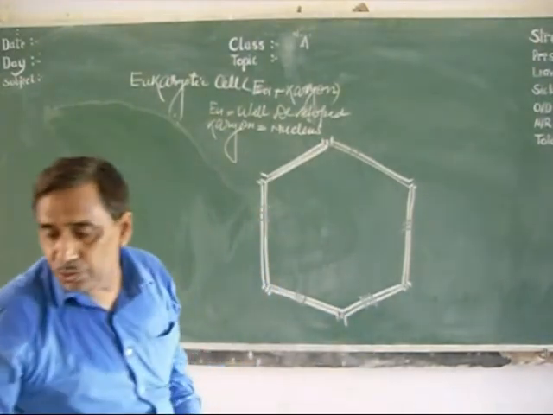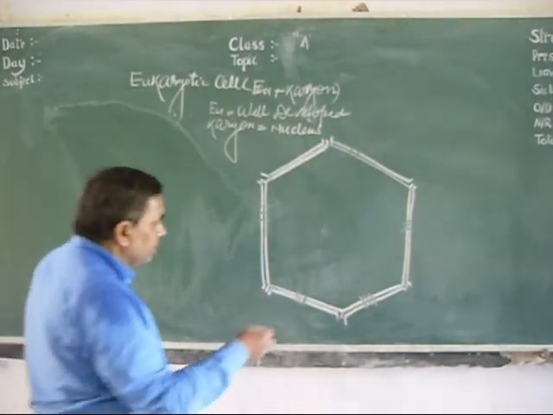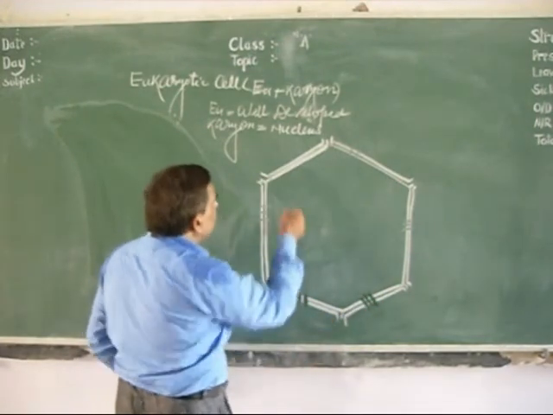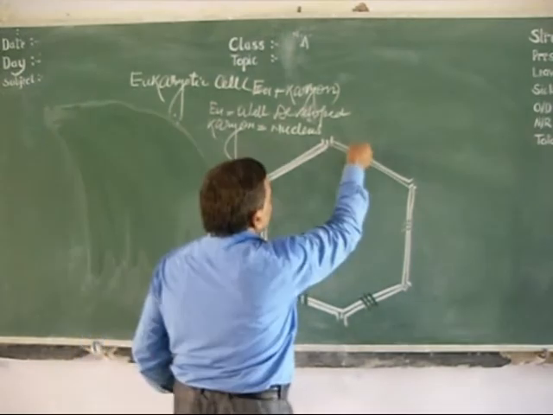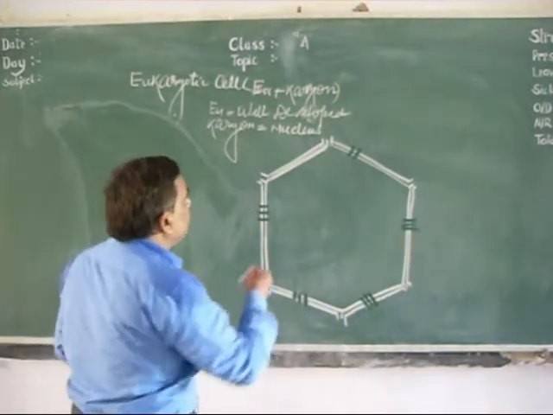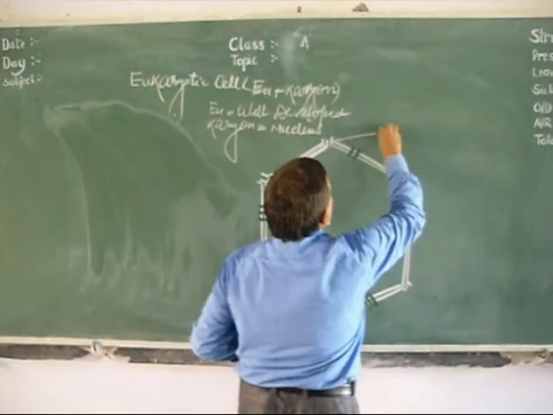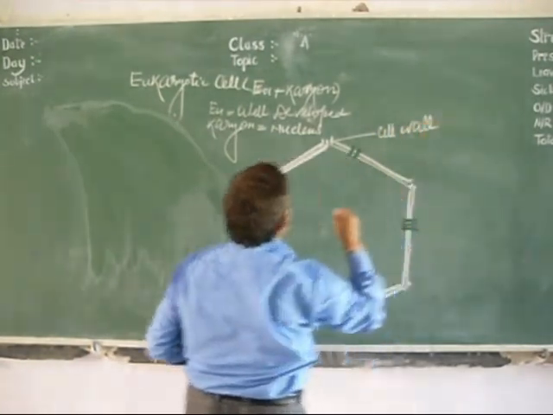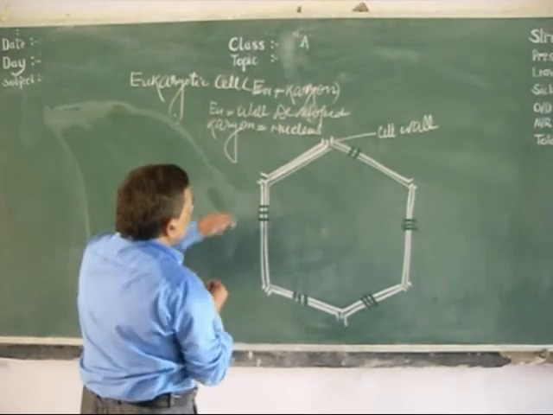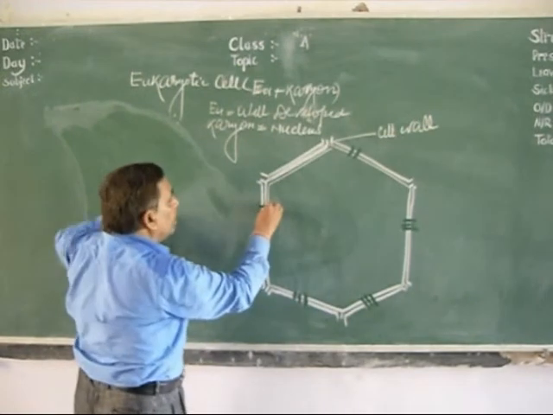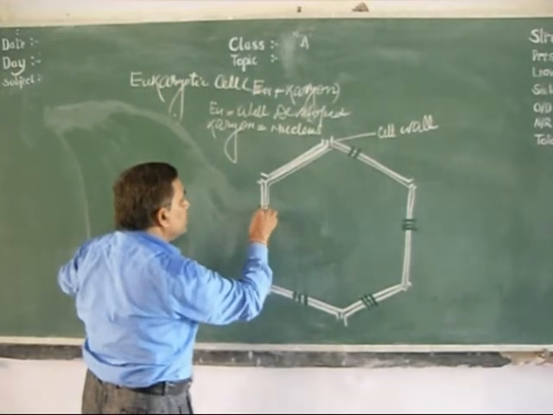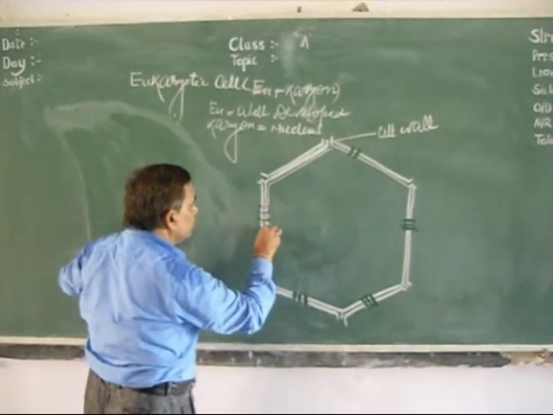This porous structure is called plasmodesmata. Below the cell wall there is a membranous structure, and here at the pores in the cell wall the membrane is present; it is not an open-door-like structure.